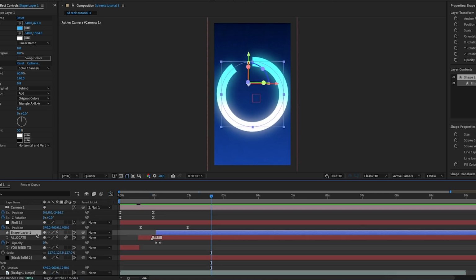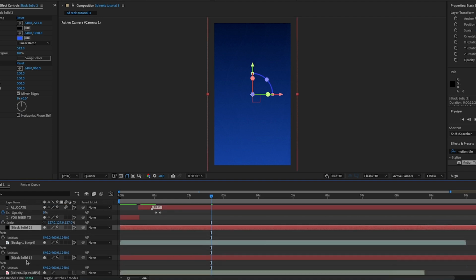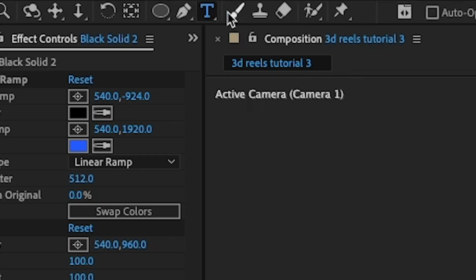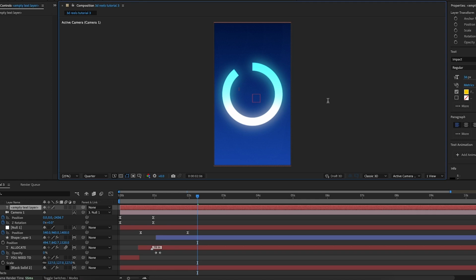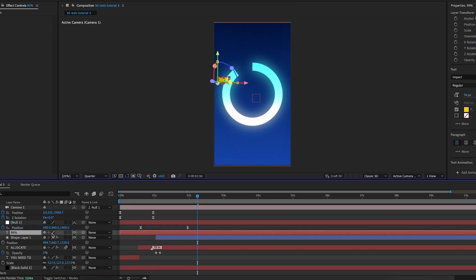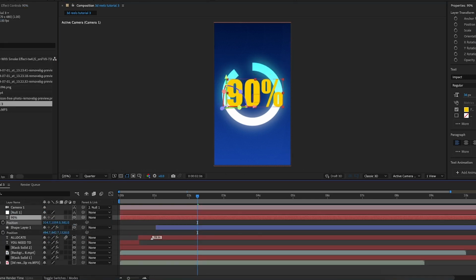And actually, I'm going to move this circle even further away from the camera, and then it's going behind the background again. So I'm going to move the background further away from the camera again as well. Then I'm going to get the text tool and type 90% in the middle of the circle. I'll make the layer 3D and position it below the null 1. Then I'm going to scale it up and position it back in the middle.